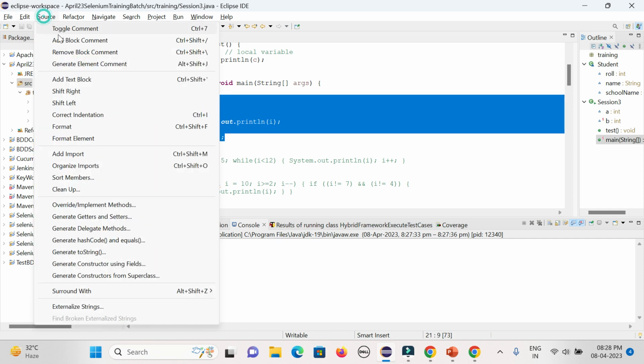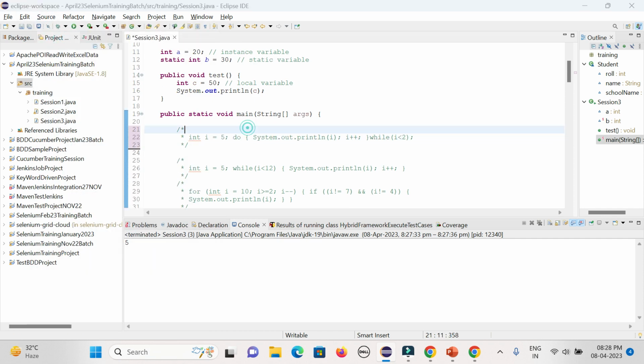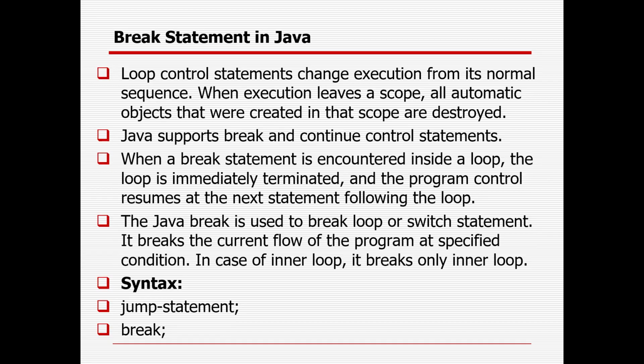Then there are two important keywords available. Apart from that, there is another loop called the for each loop, which will be covered whenever I cover the array part. But there are a couple of keywords available in Java, called the break and continue statements. With the help of those, you can control the loop.